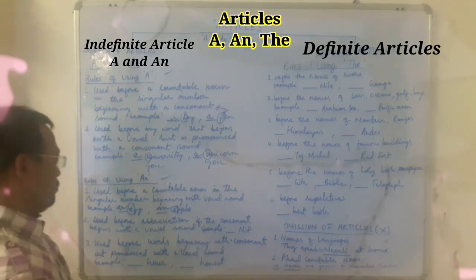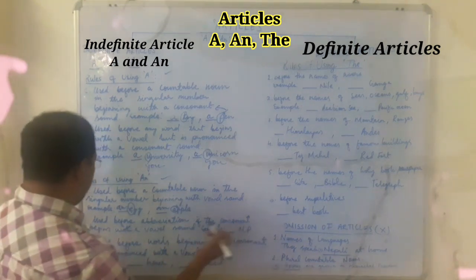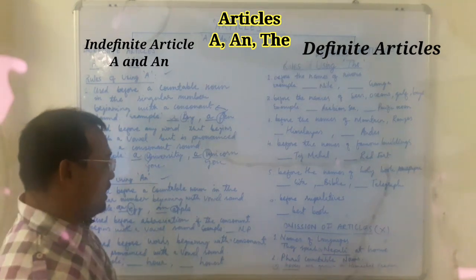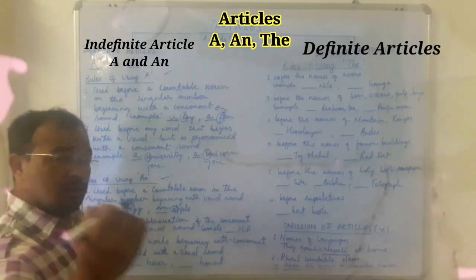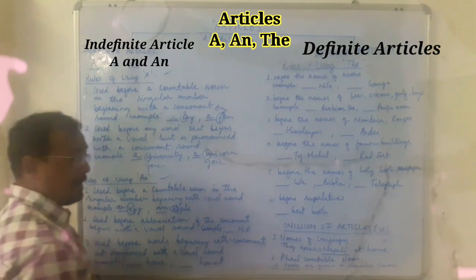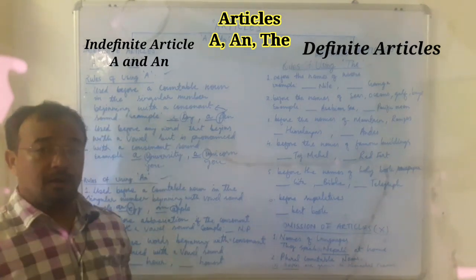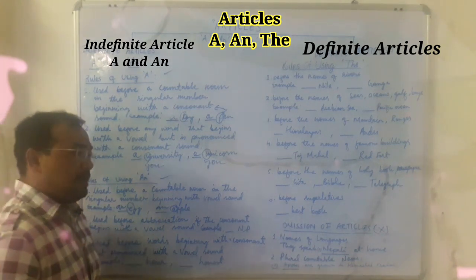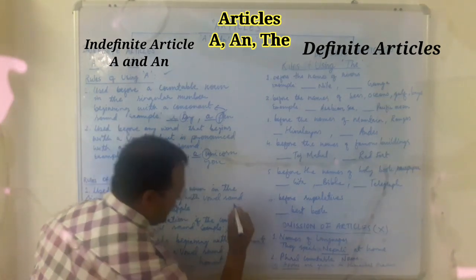Now rule number two. Rule number two says it is used before abbreviations that begin with a vowel sound. Any abbreviation beginning with a vowel sound, you will use the article an. Like the example here, MP, M. Here the letter M is giving the sound of a vowel, like you say apple, no? Like here, MP is giving the sound of a vowel, that is why you use the article an MP.